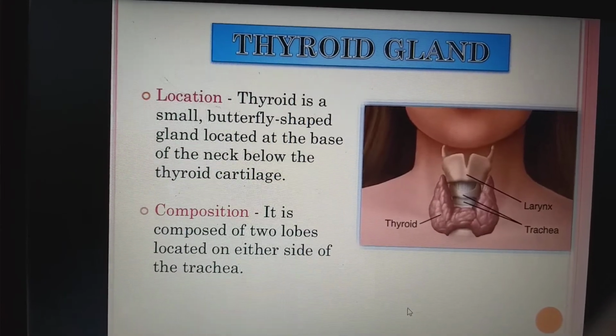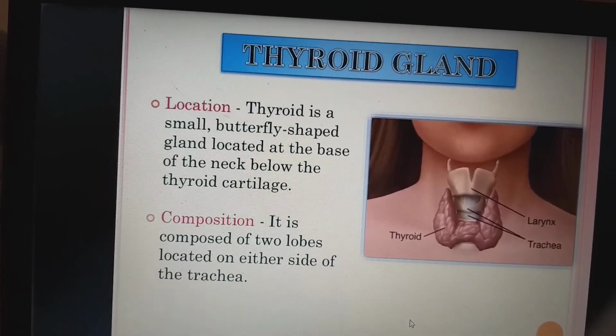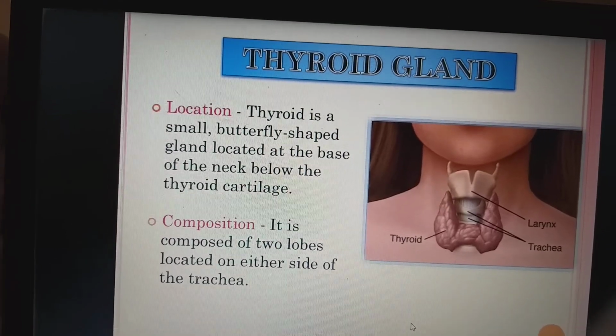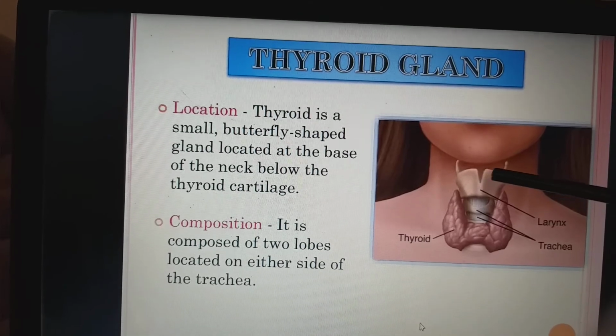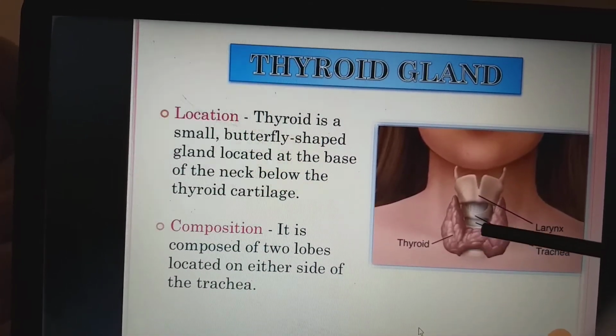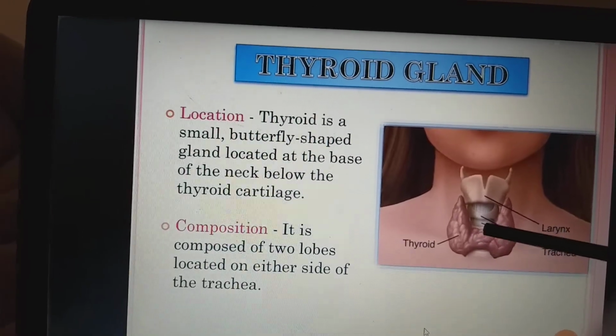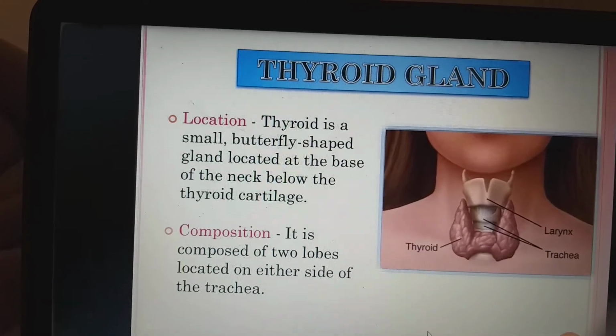Coming to the location, the thyroid is a small butterfly-shaped gland located at the base of the neck below the thyroid cartilage. So this is the larynx. Below the larynx we have the trachea. Below the trachea we have one cartilage which we call the thyroid cartilage. Below that, the thyroid gland is situated.